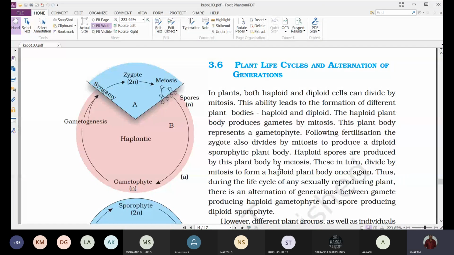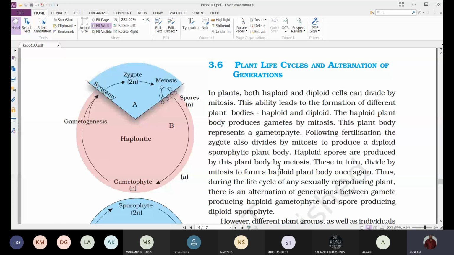This gametophyte produces gametes now, and these gametes will undergo fertilization. That means these gametes will undergo fusion, and this fusion of gametes we are calling fertilization. Following fertilization, the zygote is produced. As a result of fertilization, what is happening? The zygote is produced.